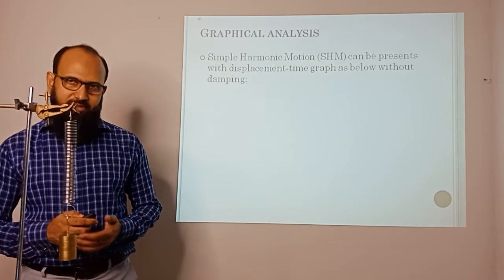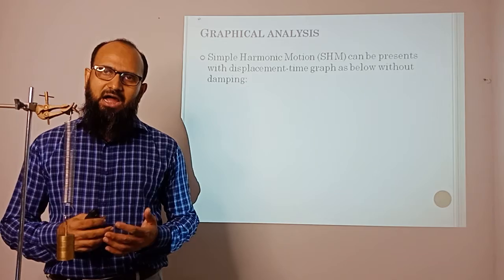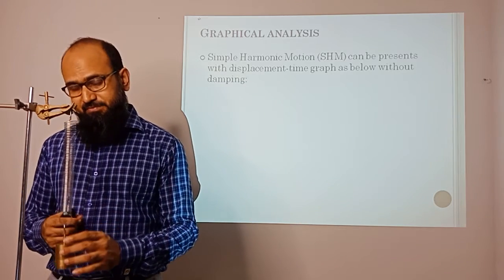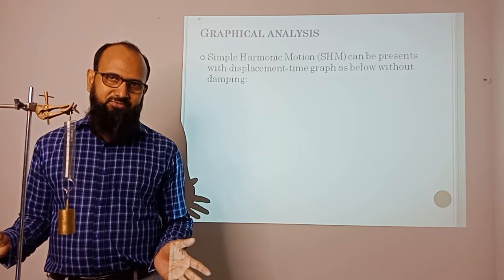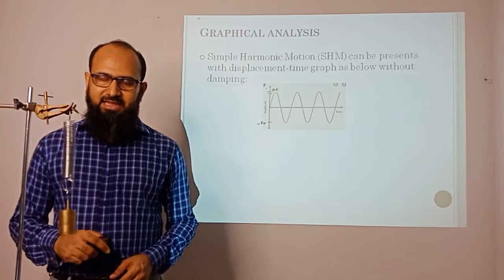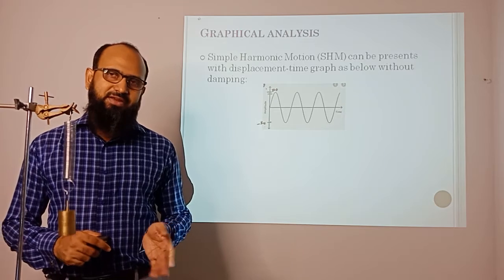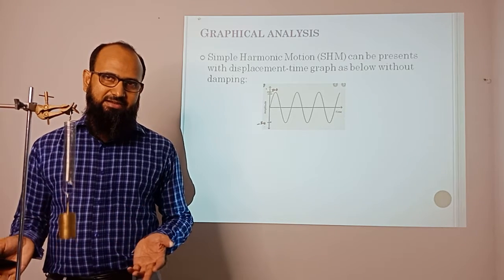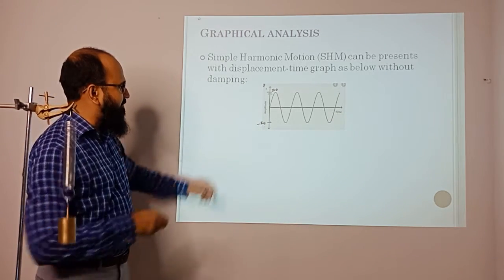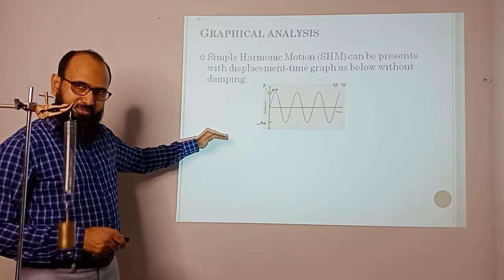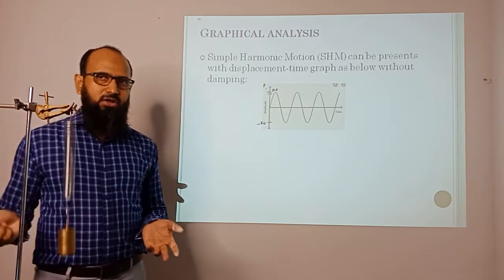Now, if we go for simple harmonic motion without losing energy, how will the graph look? For example, it starts vibrating and there is no loss of energy to the surroundings. If we draw the graph, it will look like this. In that graph, you can see the amplitude remains constant because there is no loss of energy. All the amplitudes, the maximum height or the minimum height, remain the same.